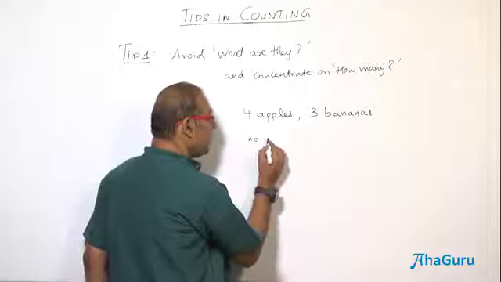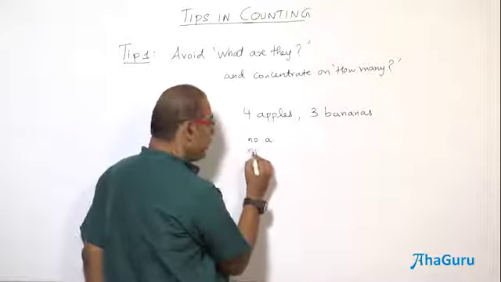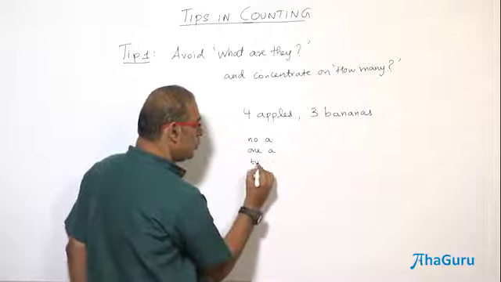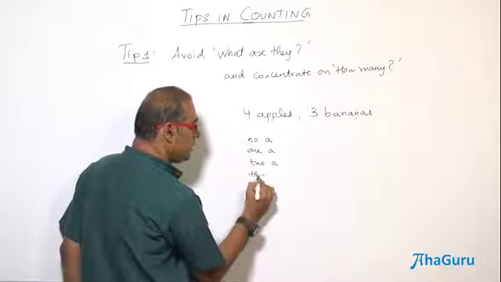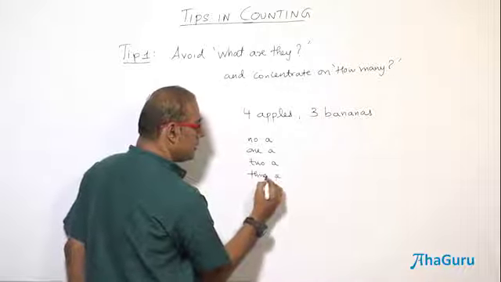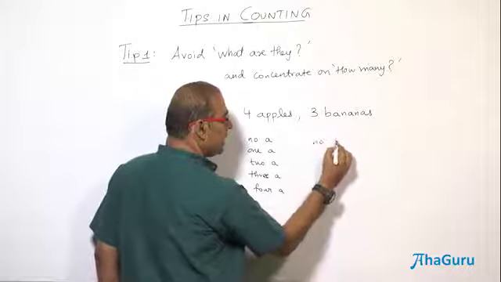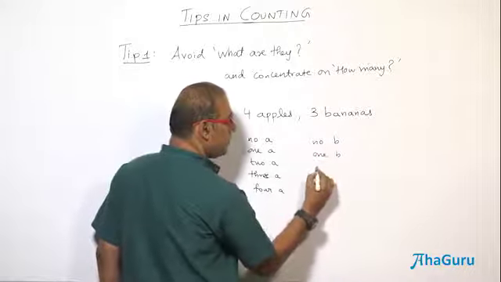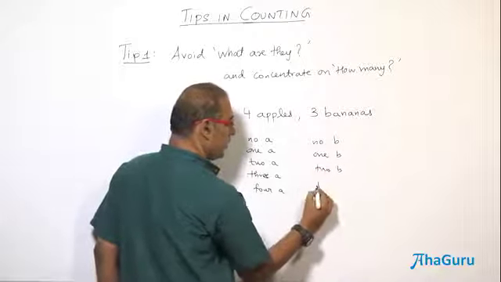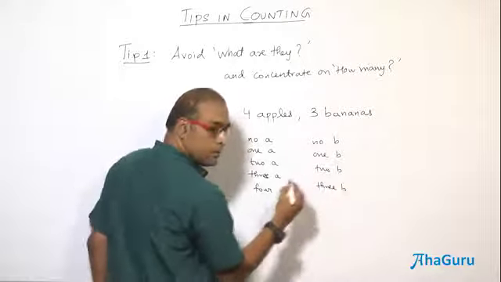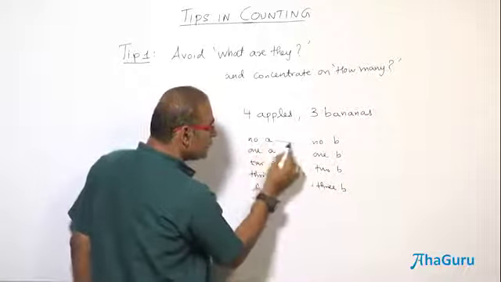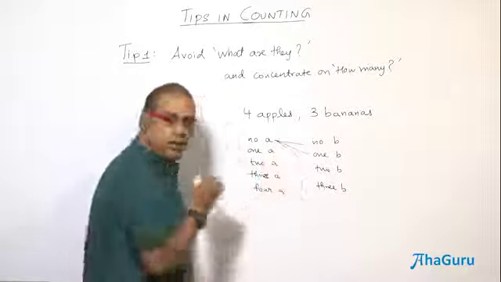Then you have no apple, 1 apple, 2 apple, 3 apple and 4 apple, right? You have no banana, 1 banana and so on. For each of these you have 4 combinations.